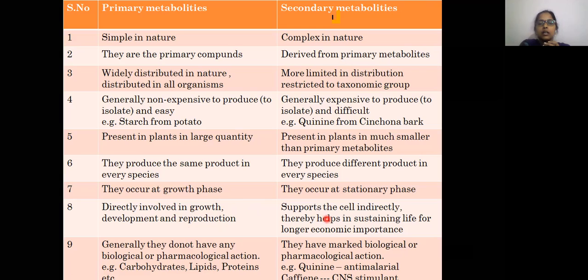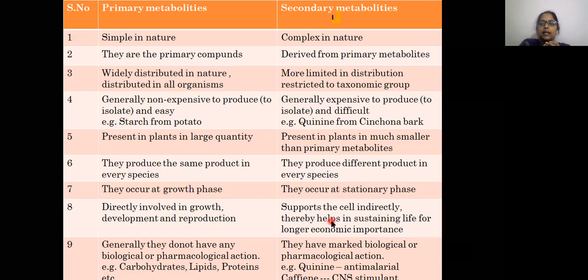They do not get involved in the growth, development or reproduction process. They support the cells indirectly, maybe by providing protection, thereby helping in sustaining life for longer.